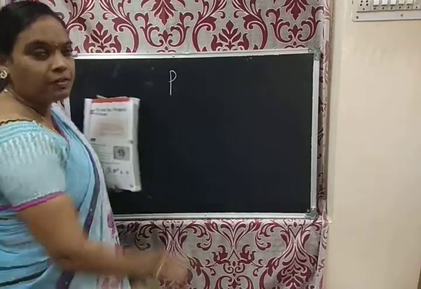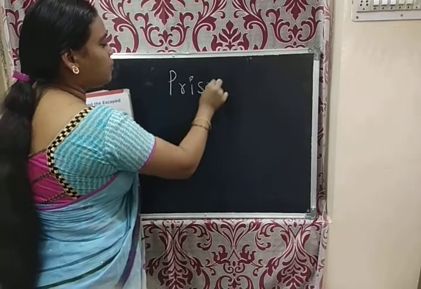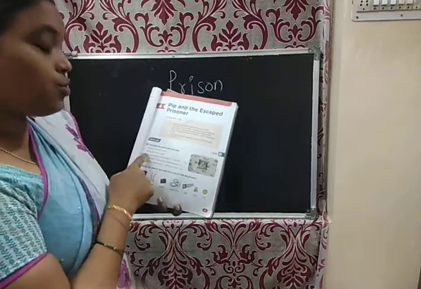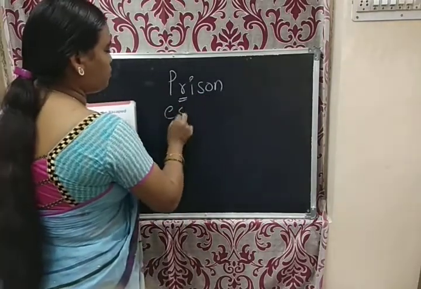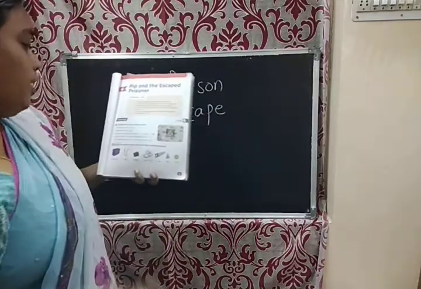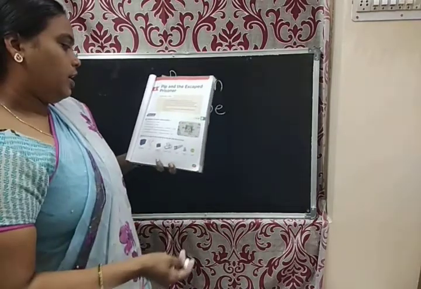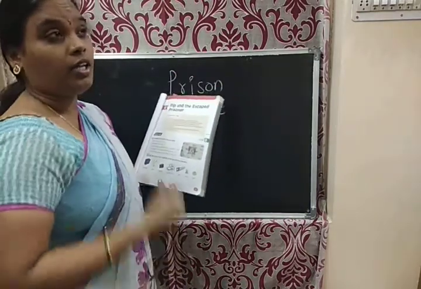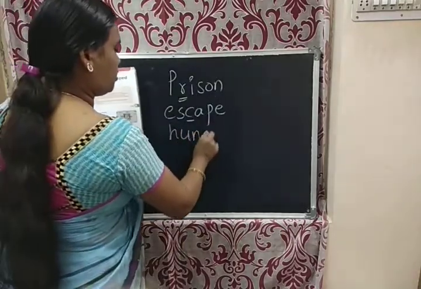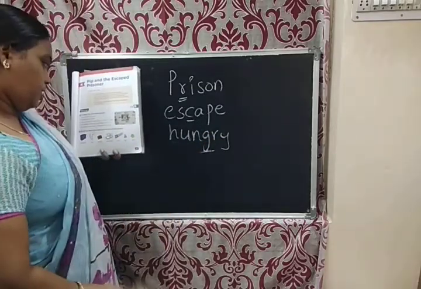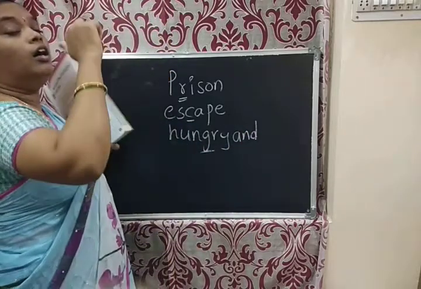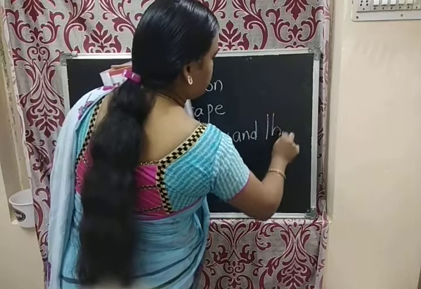This man is in, what is that? Prison. What is the spelling of prison? P-R-I-S-O-N. What did they miss? Here, R. He wants to escape. What is the spelling of escape? If he runs away, what happened? He runs and runs. What happened? Hungry, and not only hungry. Next, what happened? Thirsty. Yes, thirsty.